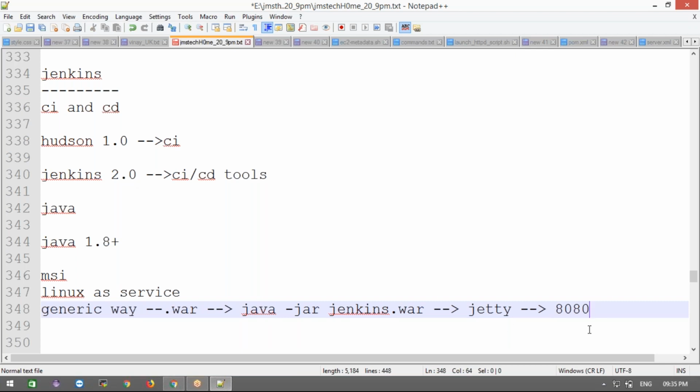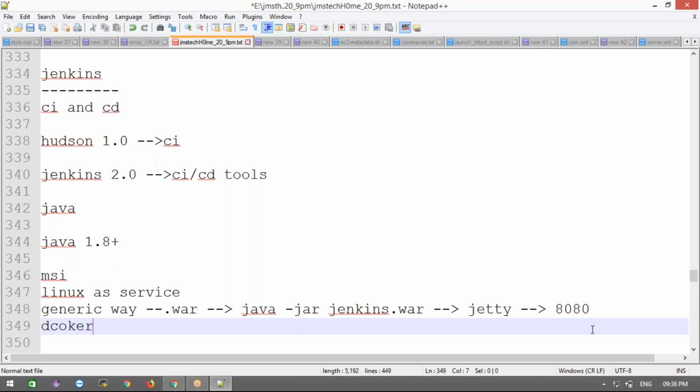Also, we can run Jenkins using Docker as well. Okay, fine.